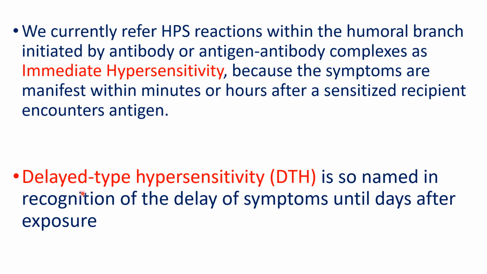In delayed type hypersensitivity, it takes more time than normal, so that's why we call it delayed type hypersensitivity reaction. The best example is graft rejection. For immediate hypersensitivity, the best examples are skin allergies and asthma.